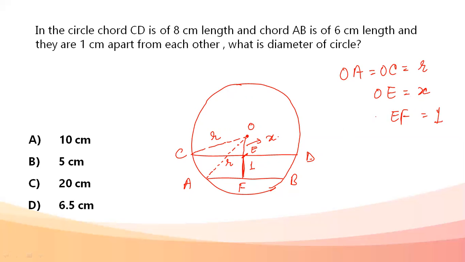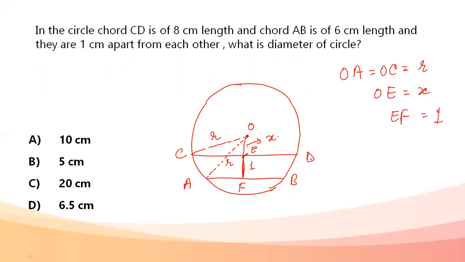Now applying Pythagoras theorem. Let's apply some Pythagoras theorems. First thing, R square is equal to, if I talk about one circle and some more things that we can take up here. Chord of a circle is 6 centimeter.